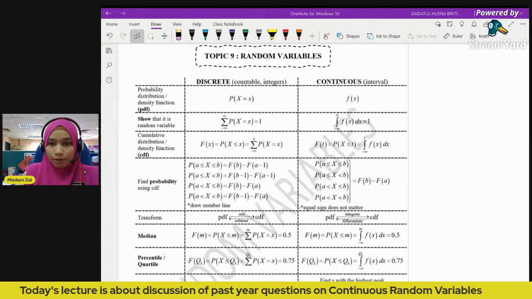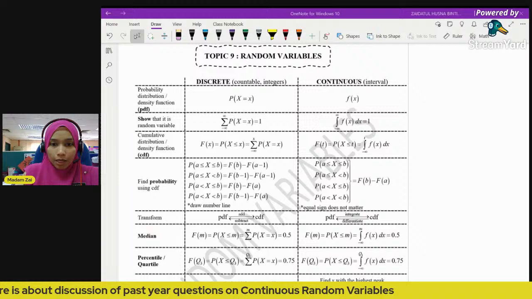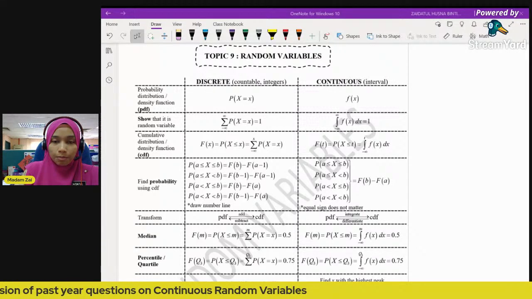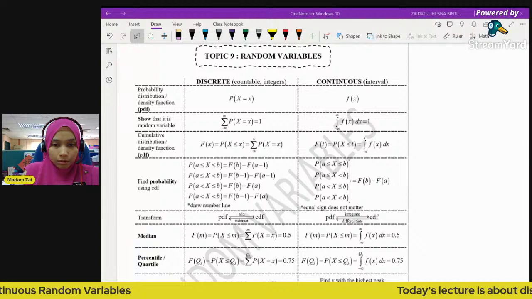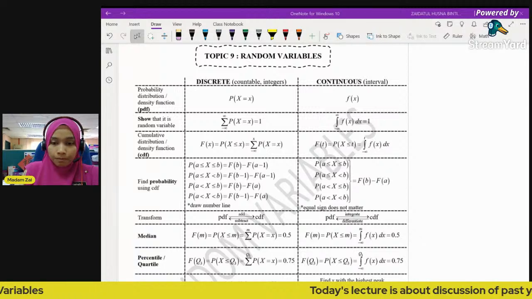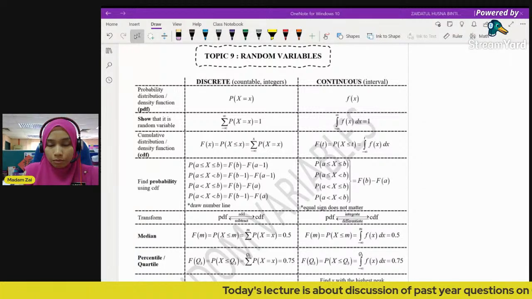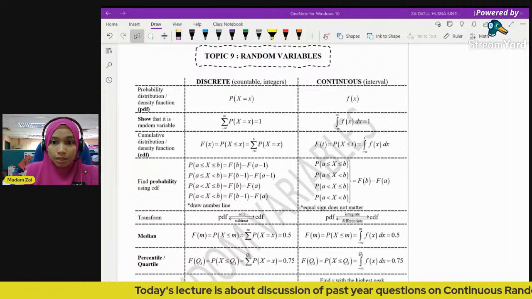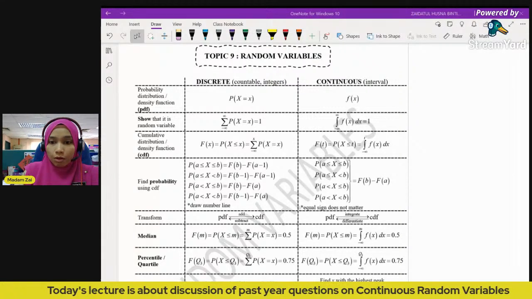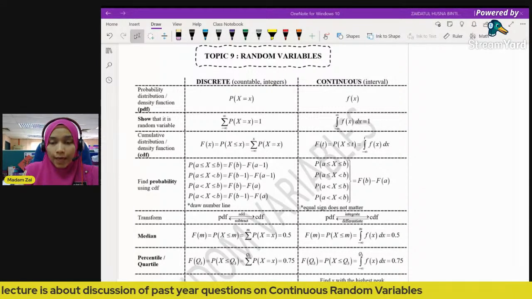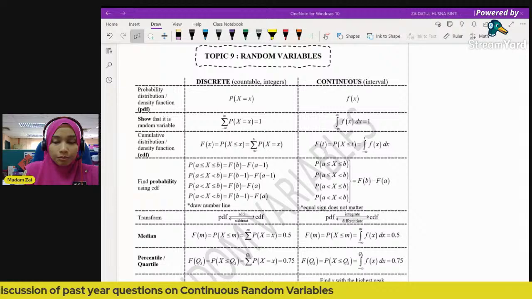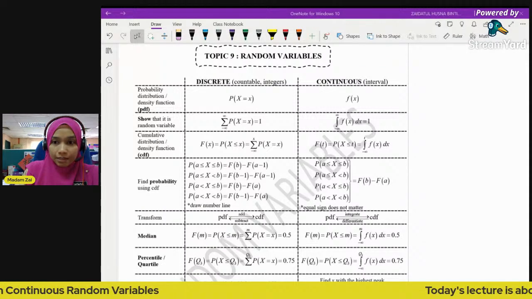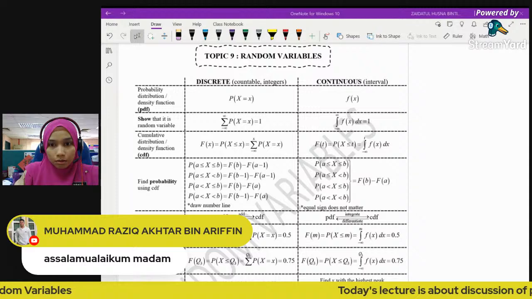If you want to get A for maths, this is the topic you need to pay attention to. I'm going to discuss some of the past year questions in the book involving continuous random variable, and if we have time, I will discuss past year questions in recent years.